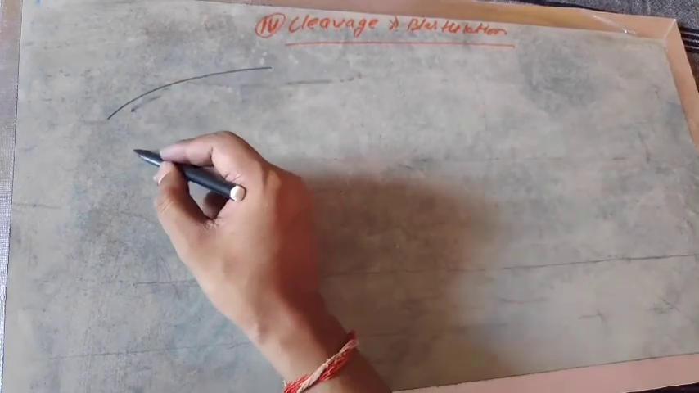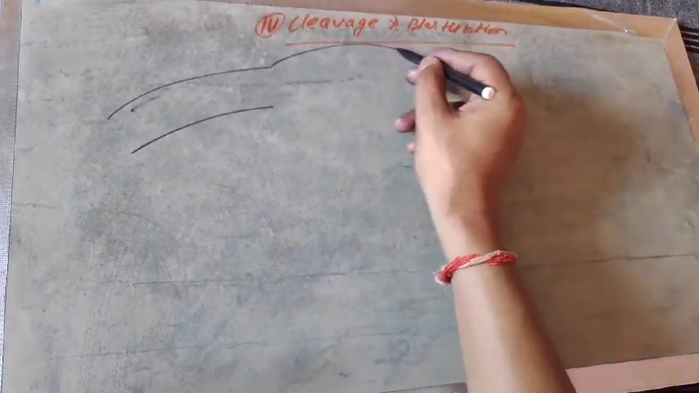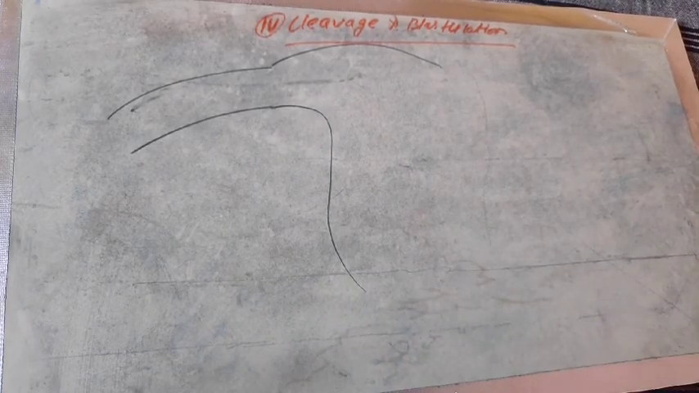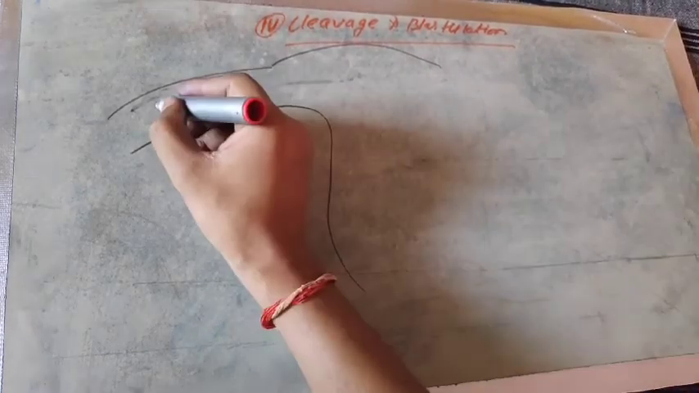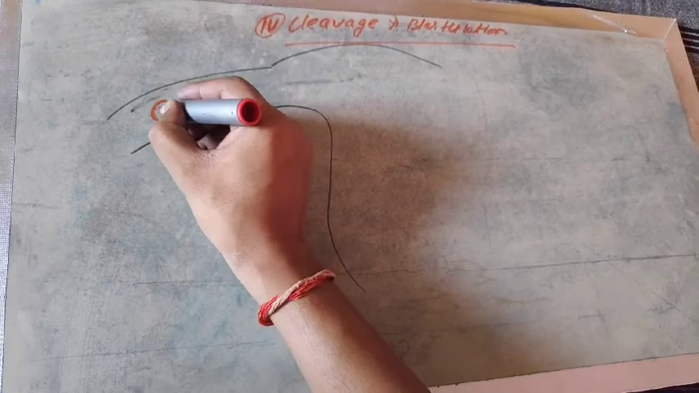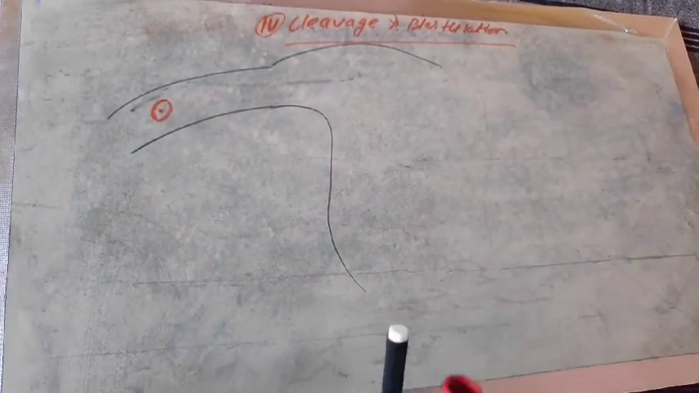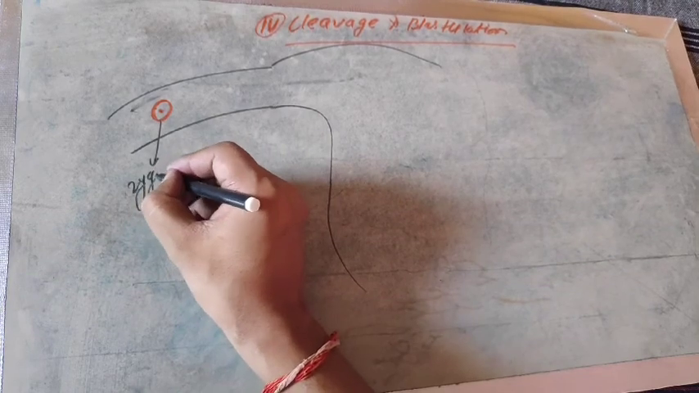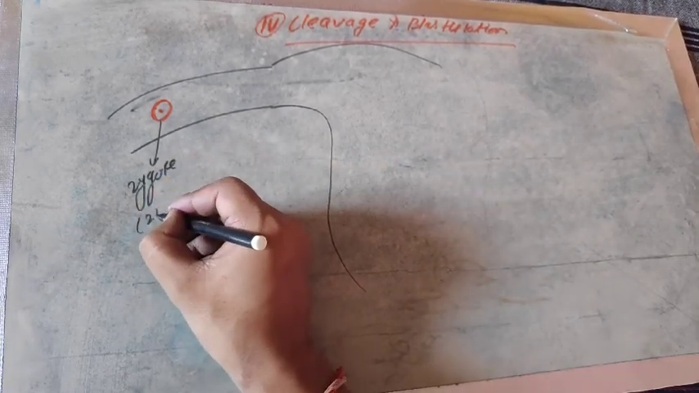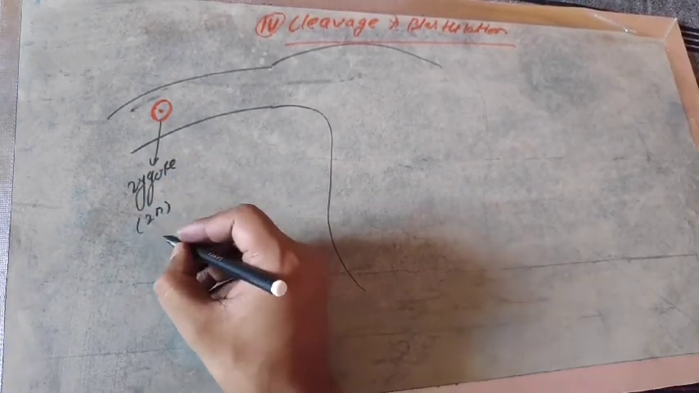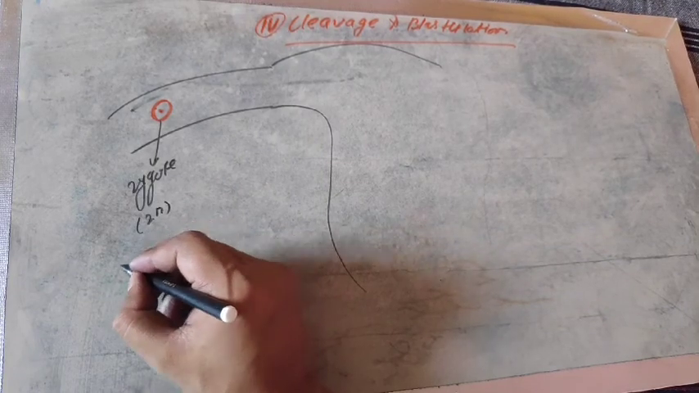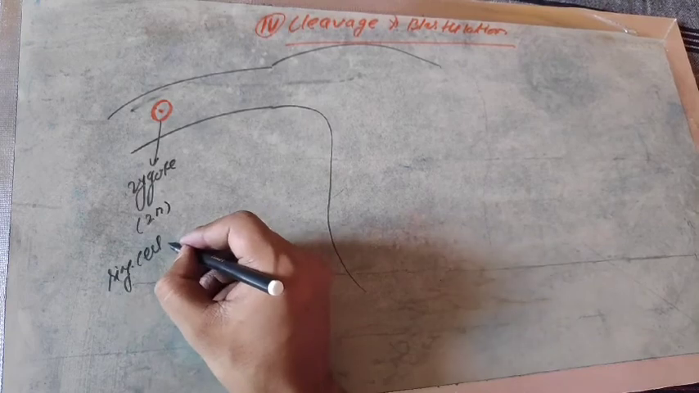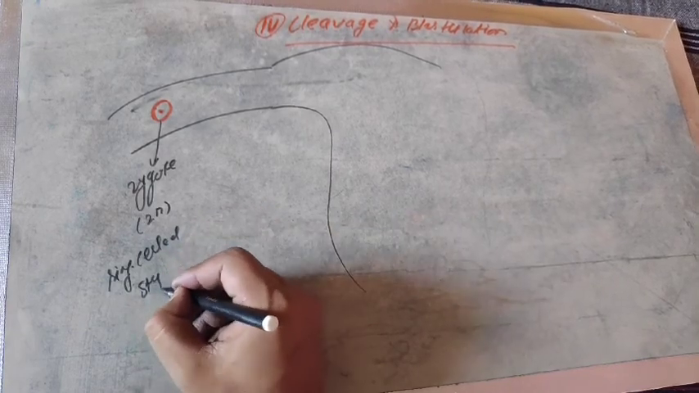Suppose that this one is the ovary and this is the ovarian fundus and this one is the uterus. Then the zygote forms at the place known as the isthmus ampullary junction. This one is the zygote, that is 2n diploid, and it is the single cell stage.